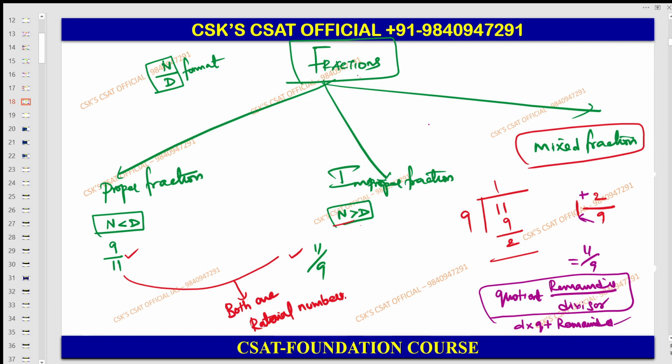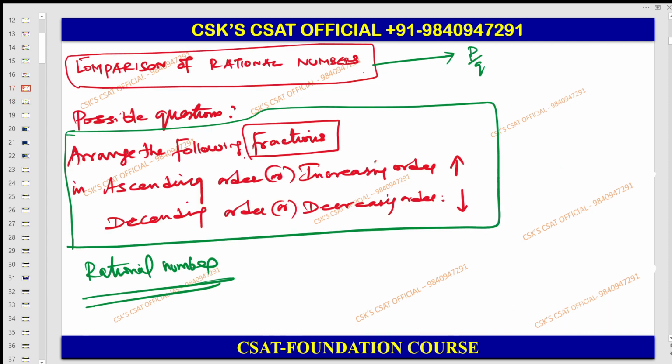Divisor into quotient plus remainder, divided by the divisor. Or else you can keep it in the simplest format. That's it. So this is nothing but the mixed fraction. Guys, understanding? Shall I move on to the next? Yes, sir. Let us do this here.